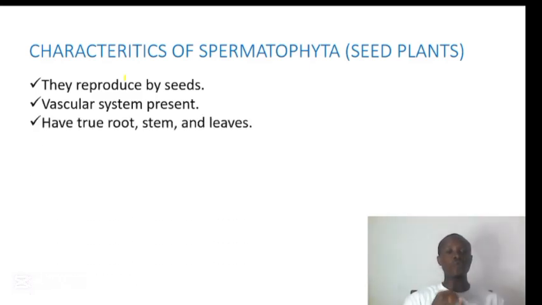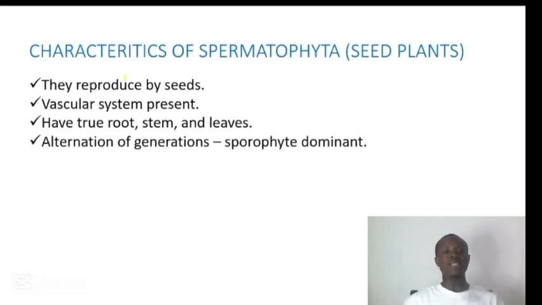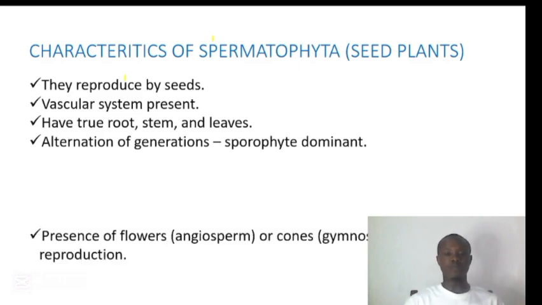and they have true root, stem, and leaves. They exhibit alternation of generations just like any other plant, but in here the sporophyte is the dominant generation. That means it is the most prominent one and the most long-lived one among the two.